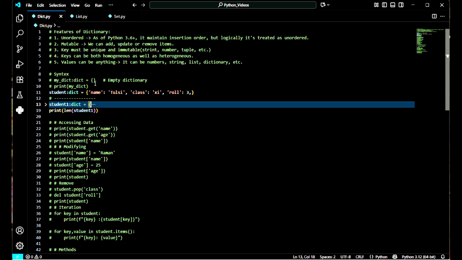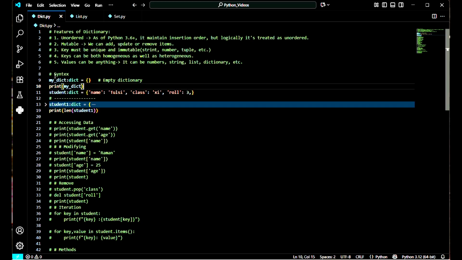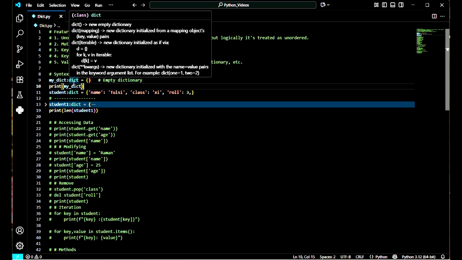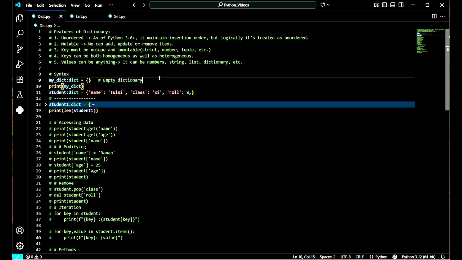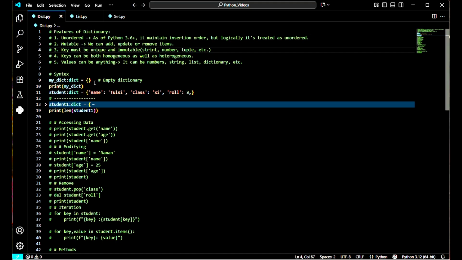Now, if you want to create an empty dictionary, we can create it in this manner. First I defined my reference my_dict in line number 9, which is of type dictionary, and I have given curly braces, and within the curly braces I have given no items.